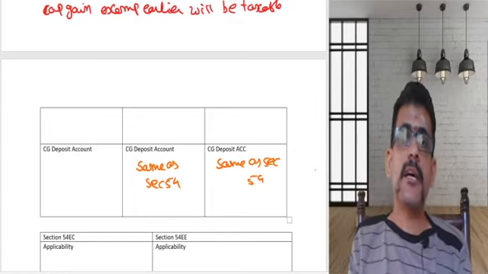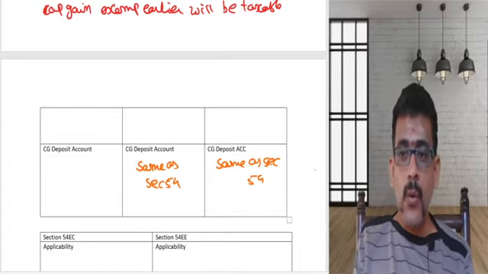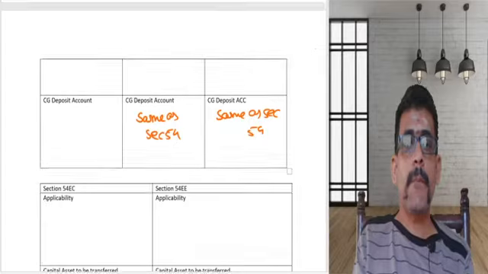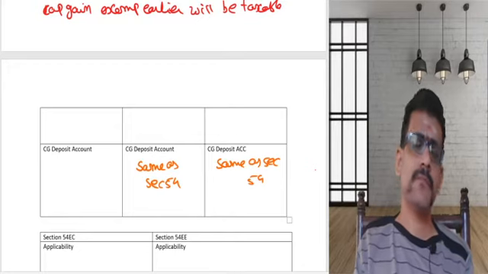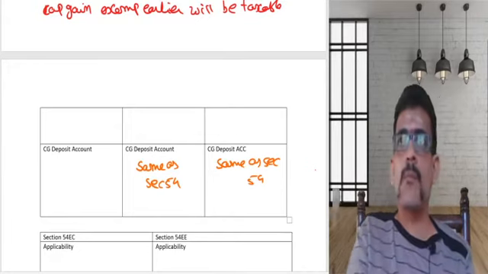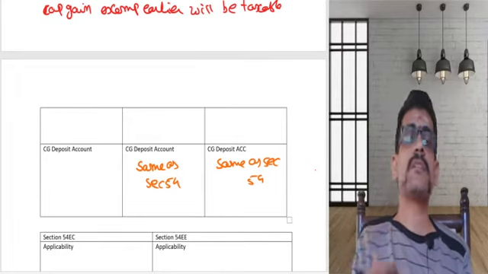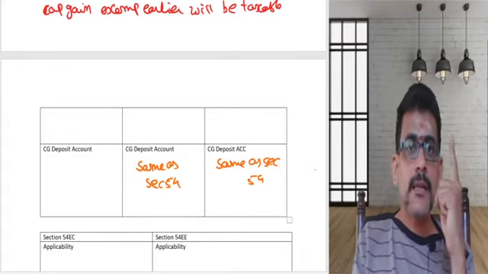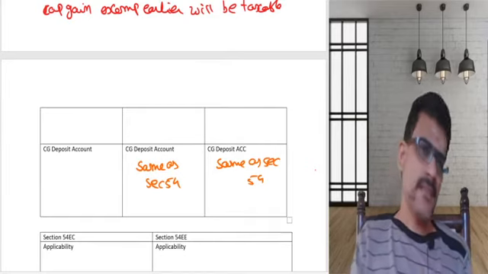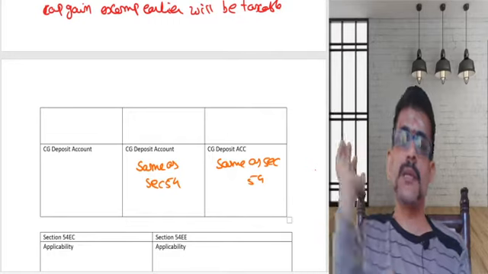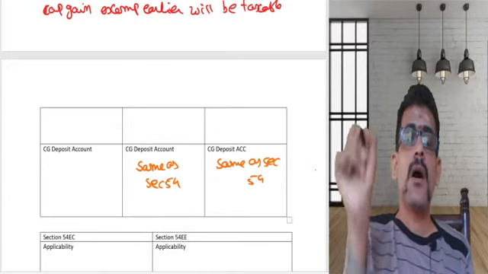I cannot take the deduction till I purchase the house, till I construct the house. I can take the deduction only when I purchase the house. Sometimes purchasing the house will take a little bit of time. Why? Because I am not able to find a suitable house as per my requirements. So I am keeping on searching. So it is taking some time. But I can take the deduction only when the new house is purchased, only when the new house is constructed. There is a time limit given by the act of 2 years or 3 years. But the act again says you can take the deduction only when the house is purchased.